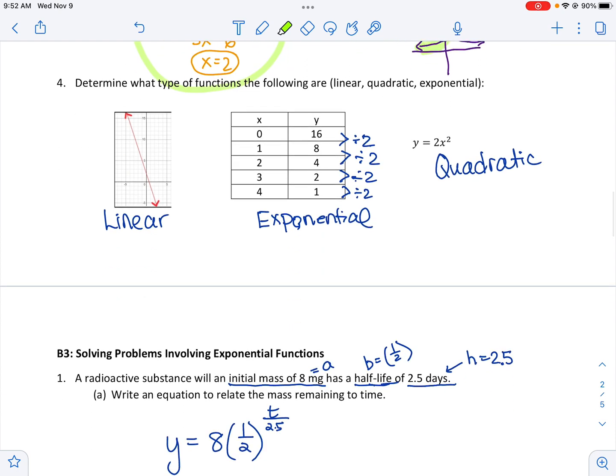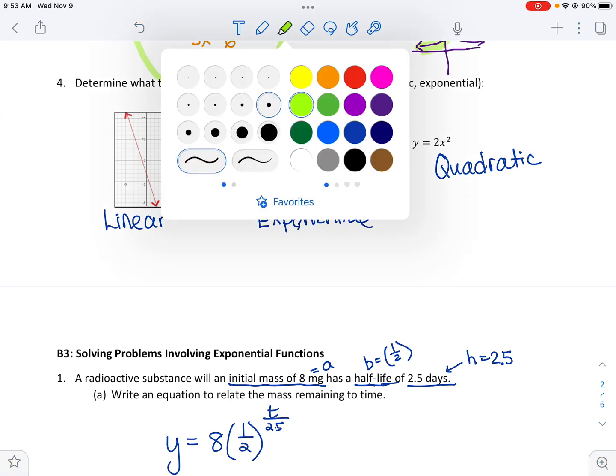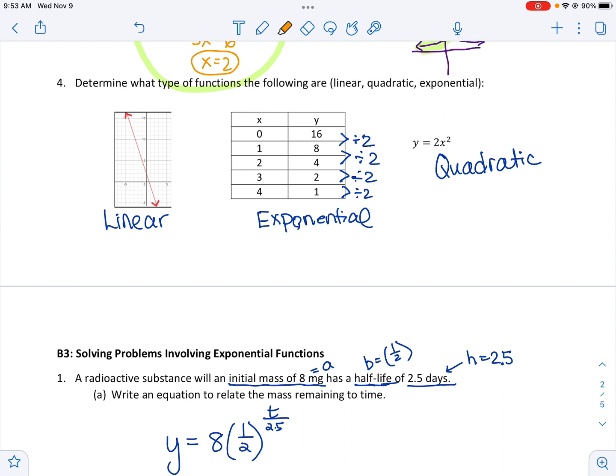Okay, determine what type of function the following are. We didn't spend very much time on this, if any, really. So this would just come from all prior knowledge stuff. It won't be a big component of the test. You should be able to identify a straight line as being linear. That's a grade 9 expectation, and that's not something you probably should forget. Straight lines are always linear. So that's how we know that.